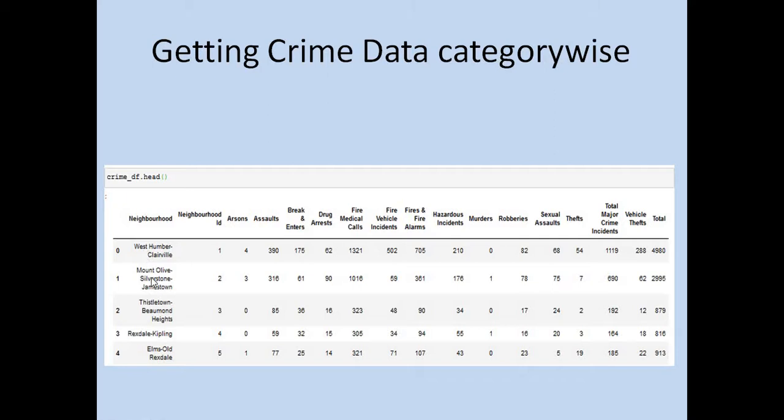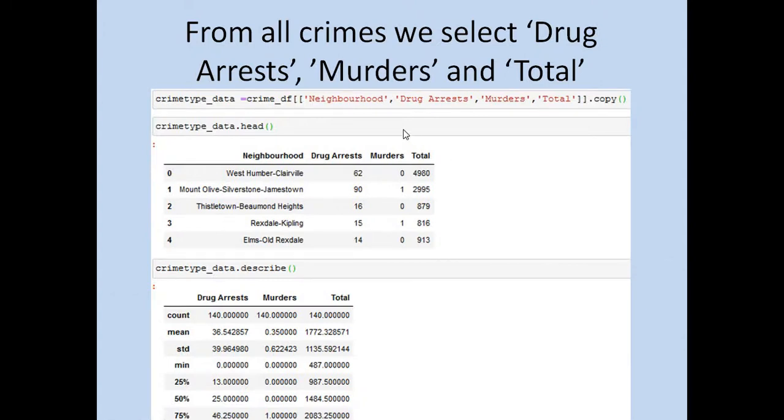These are the cities and these are the locations of the cities. IDs are given, not locations, and these are the crimes which are taken. So this is a city with a total number of crimes of 4988. This is a city with a total number of crimes of 29995. Here I have taken only drug arrests, murders and total.